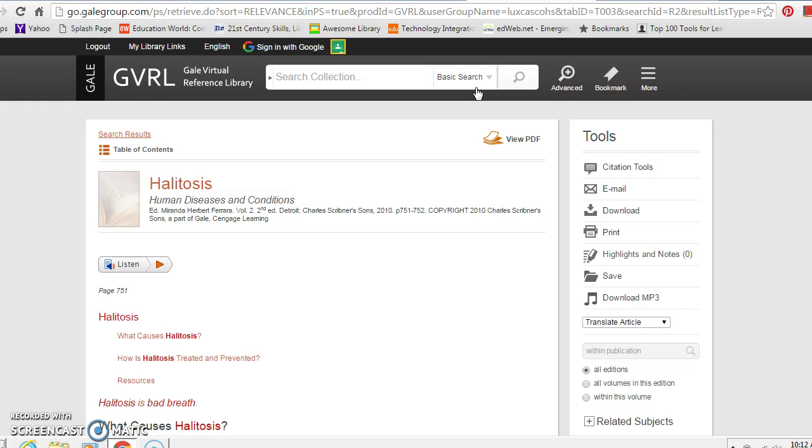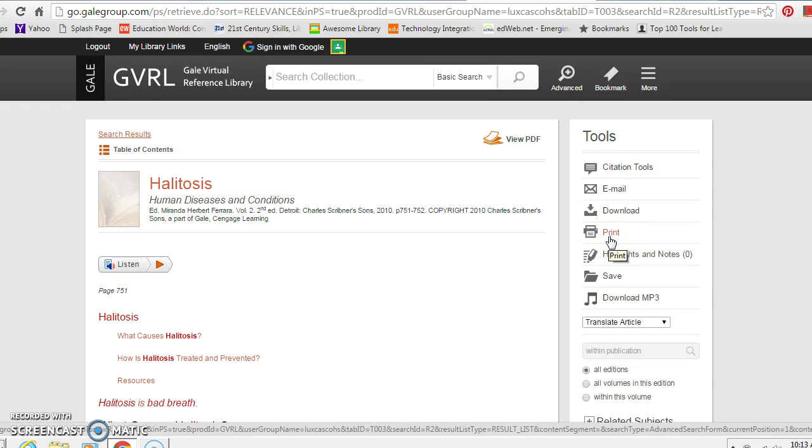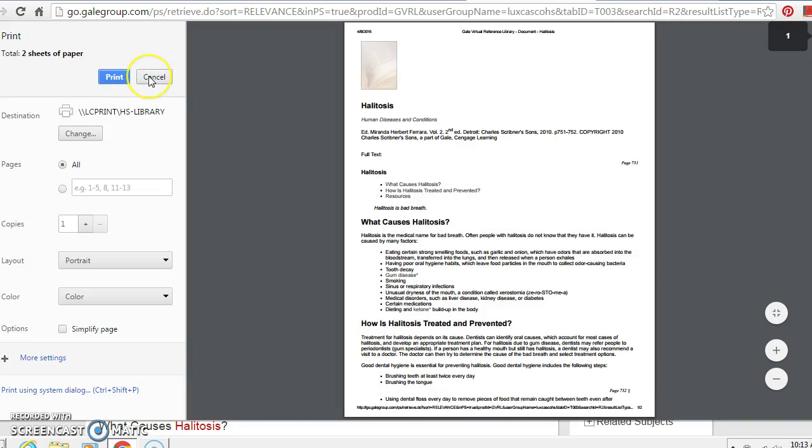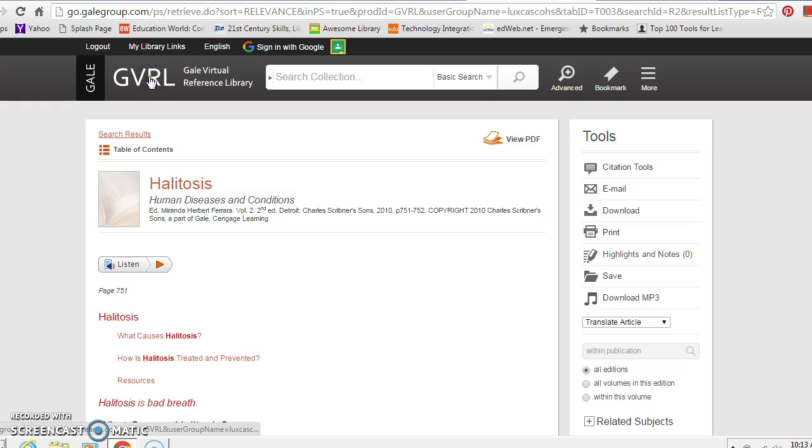We're going to look at how to print your article, how to save it, how to cite it, and maybe how to either take notes or save it into a folder. These are just basic things that I'm sure any of you could probably figure out, but let's just take a look. Obviously, if you want to print it, you would just hit the icon. You can highlight and print just what you need, or you could just do what you are pretty normally capable of doing, which is printing from this screen here. Now, I don't need this, so I'm not going to print it, but that's how you would want to do it.